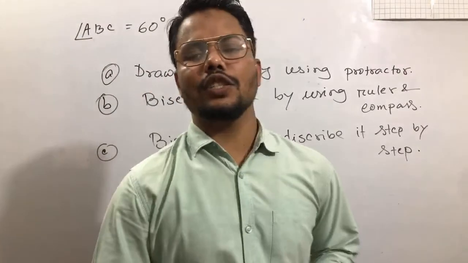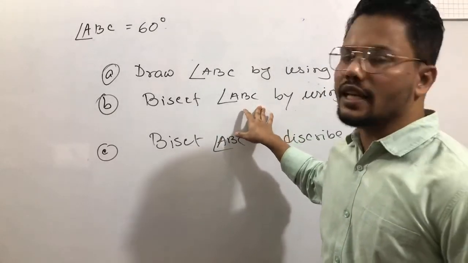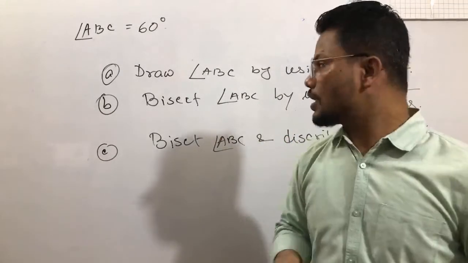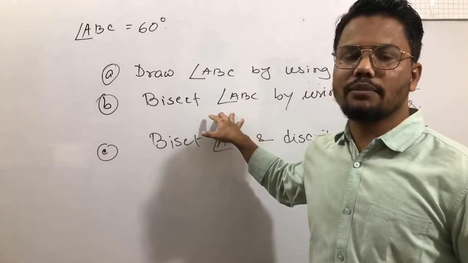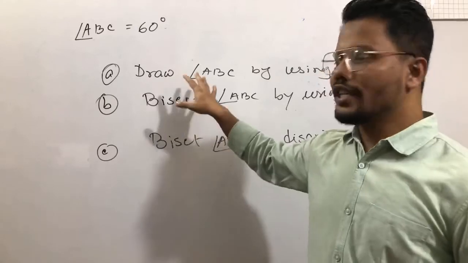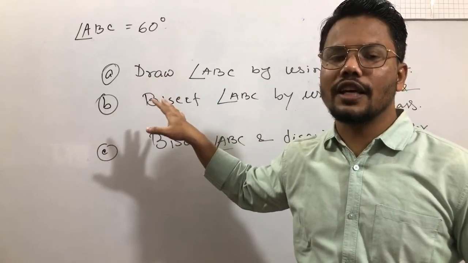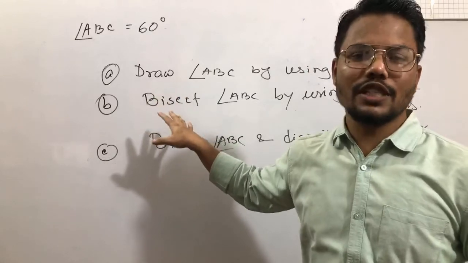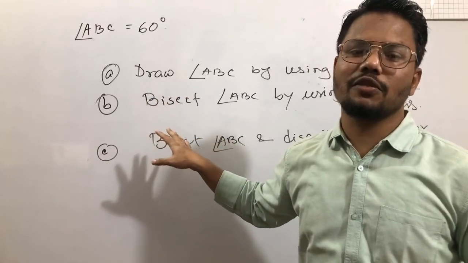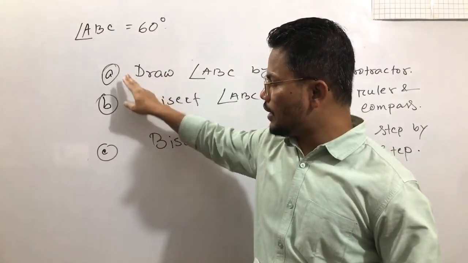So dear students, this is how to bisect an angle. Already we have done it in our class, construction number 5 or 6, I think, how to bisect an angle. How many students are there now in the live? Is it possible for you or not? In the comment section you can write. How many students can do A, B and C?